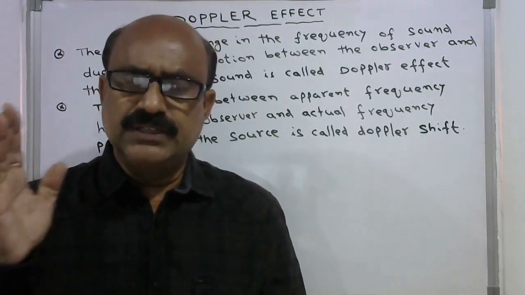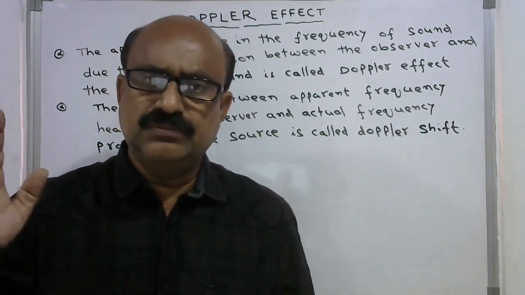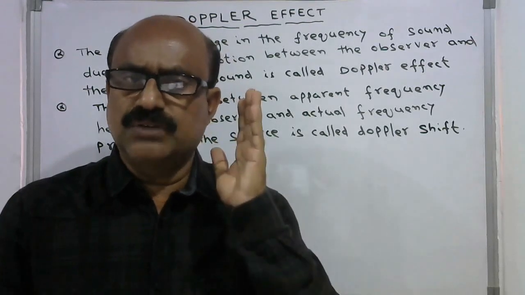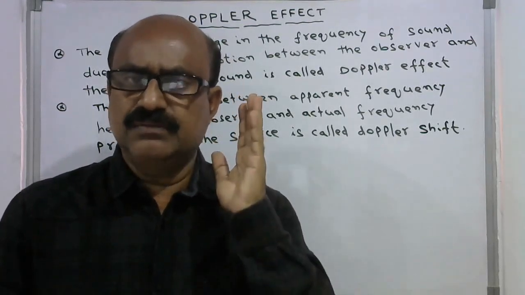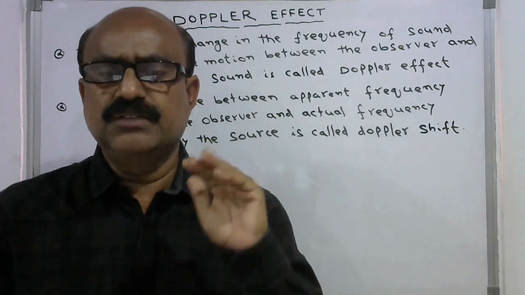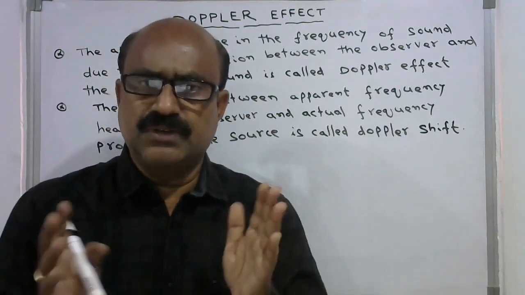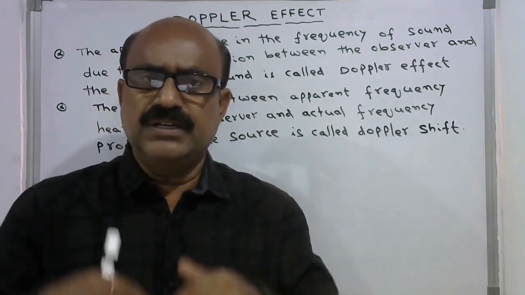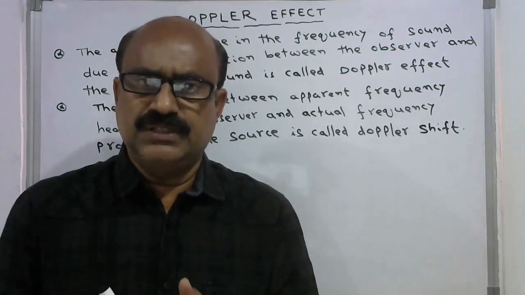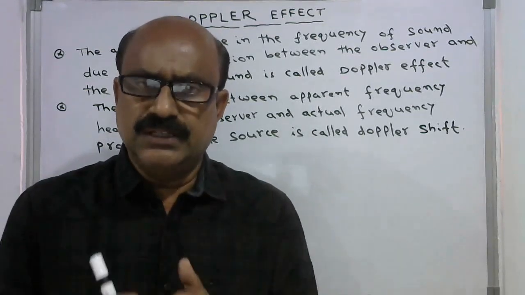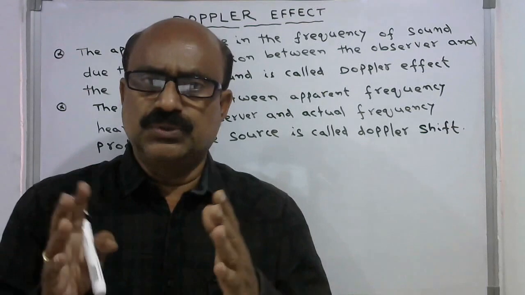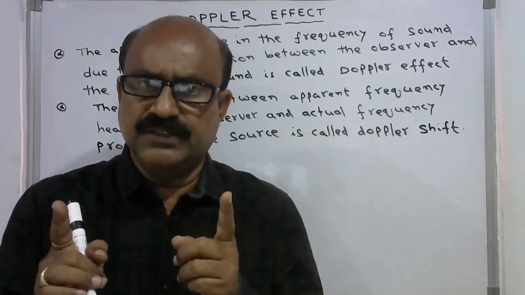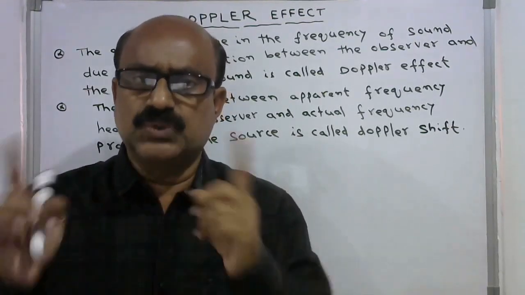And if the train is leaving the platform, he hears the sound of that train with decreasing pitch. So this is the apparent change in the pitch observed by the listener due to relative motion between the observer and the source.